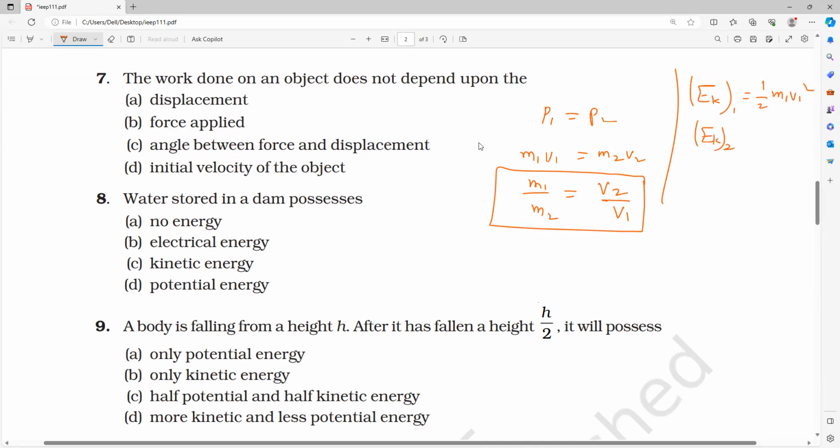Kinetic energy of the second body is equal to half into M2 V2 square. Now I want to find the ratio. EK1 divided by EK2 is equal to half into M1 V1 square divided by half into M2 V2 square. So the halves get cancelled.